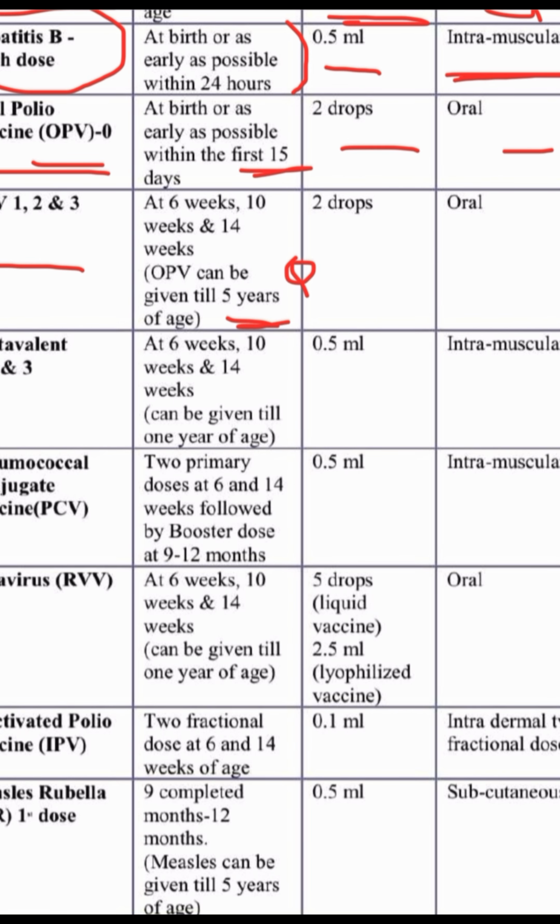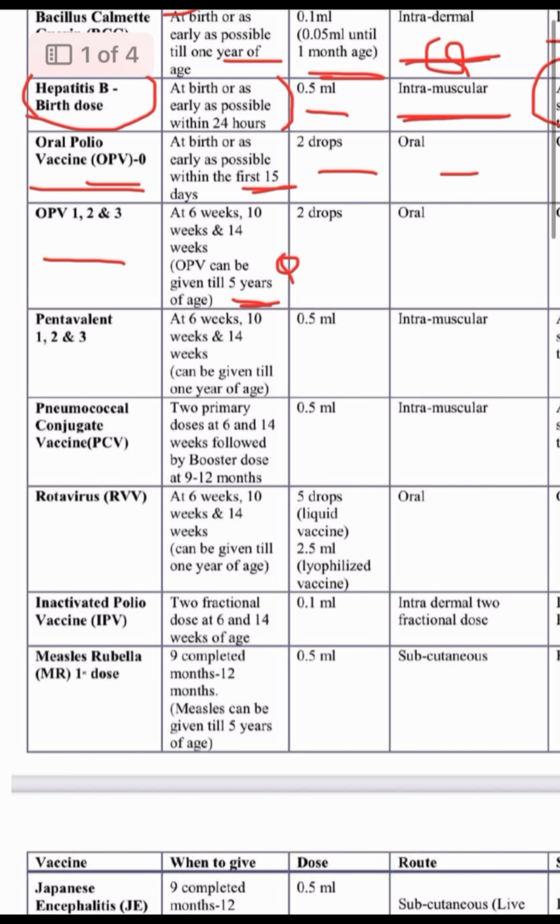It is important to know the maximum age for each vaccine, because in MCQ or Viva they will ask about a 2-year-old, 1 month or 6 month baby with no history of vaccination.